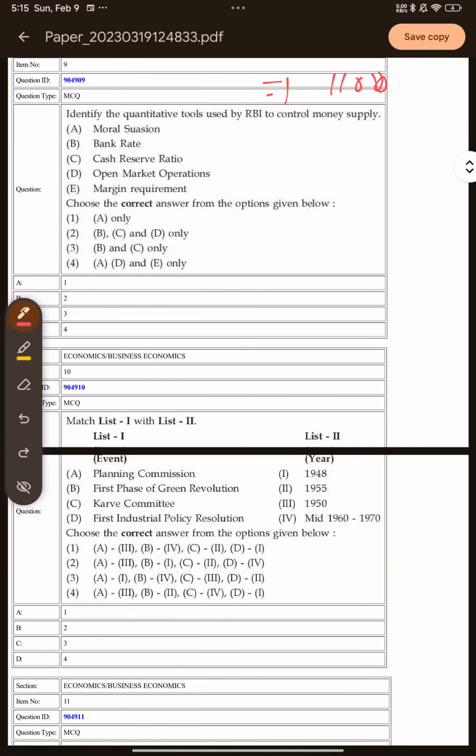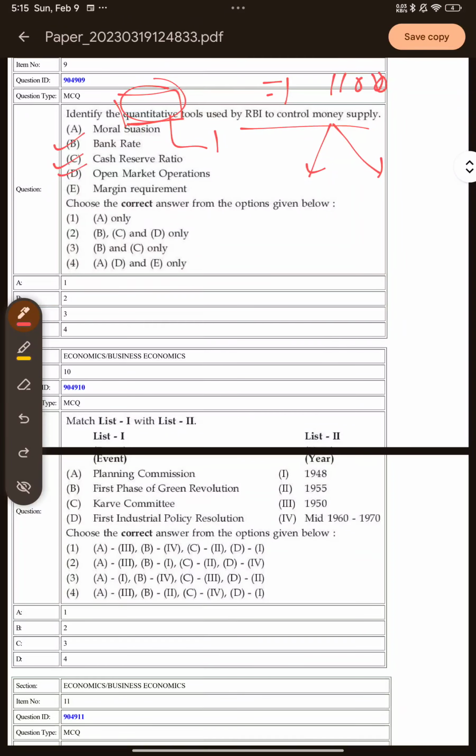So identify the quantitative tools used by the RBI to control the money supply. As we all know, RBI uses two types of tools. One is quantitative and the other is qualitative tools to control the money supply. So in the case of quantitative tools, we have the options of your bank rate, we have cash reserve ratio, we have open market operations.